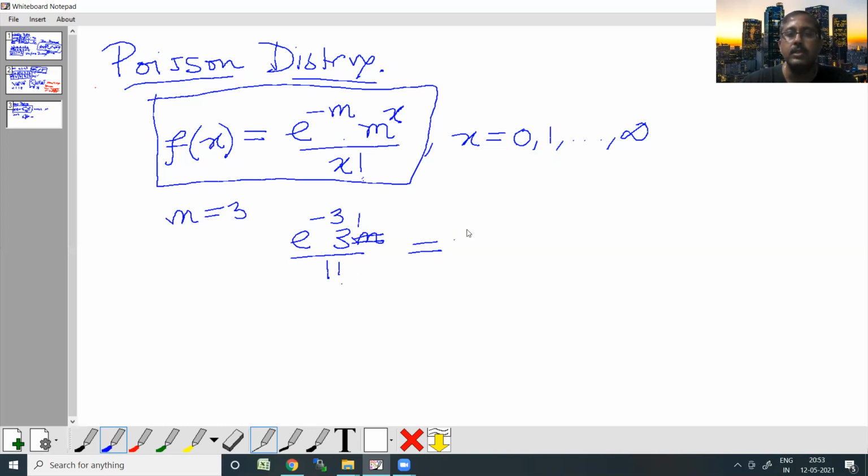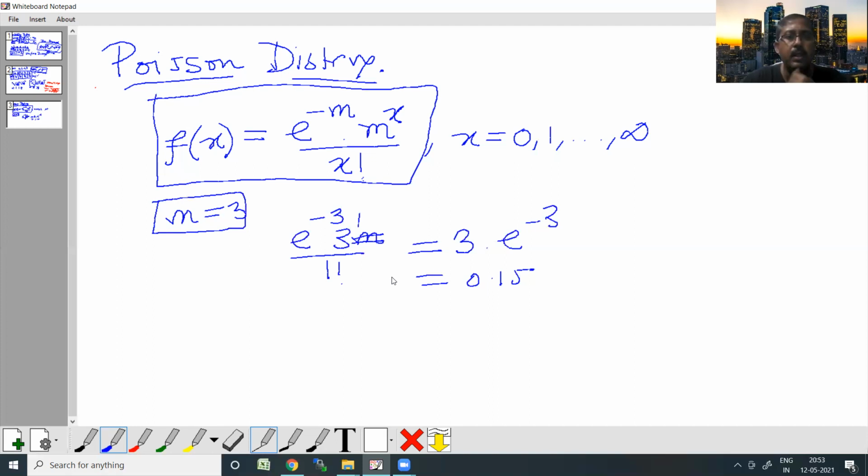So this is basically nothing but 3 times e to the power minus 3. Now, e to the power minus 3 roughly has a value of 0.05. If we do that mathematics, 0.05 times 3 becomes 0.15. So that's the probability when the value of the random variable is assumed to be 1. And the parameter of this distribution is known to be 3, right?